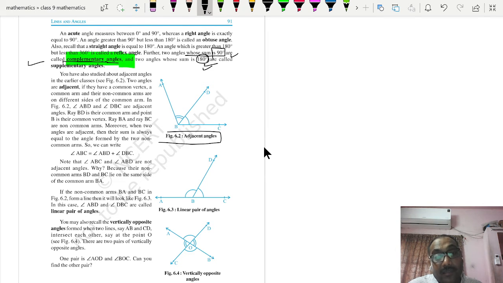Adjacent angle means one common arm. This arm is common, and if this arm helps in making two different angles, then it can be said to be an adjacent angle.